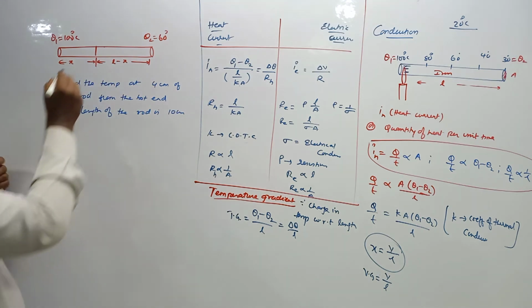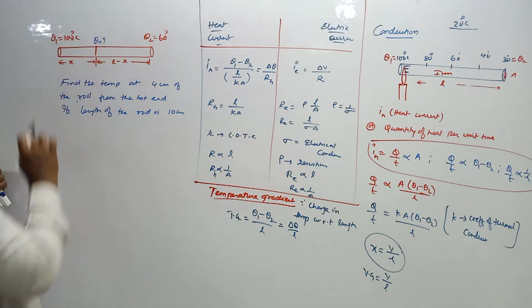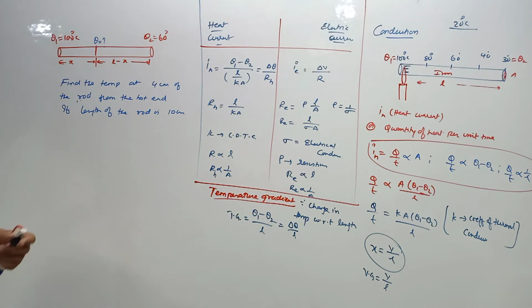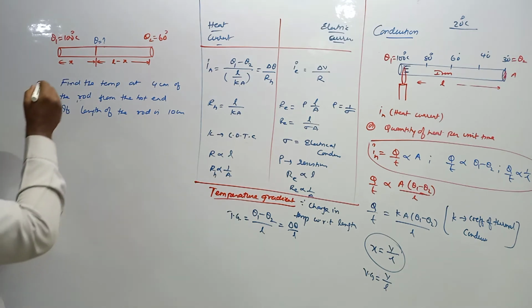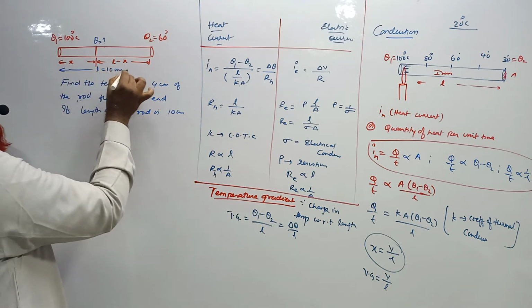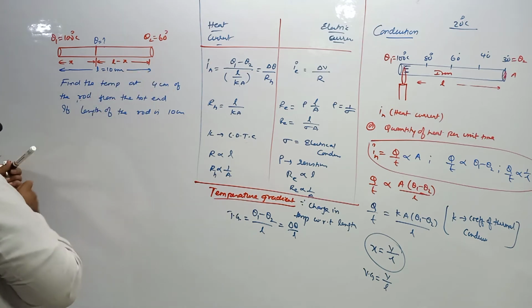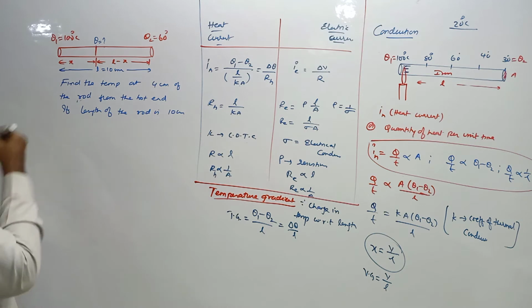Find the temperature at this place now. Okay, you have to find out this temperature. At how much distance do you have to find out the temperature? 4 centimeters. If the length of the rod is 10 centimeters totally, it is given. It is understood that L is equal to 10 centimeters here. Can you find out this? Yes, you can find out this. Very simple. It's a very simple technique here.